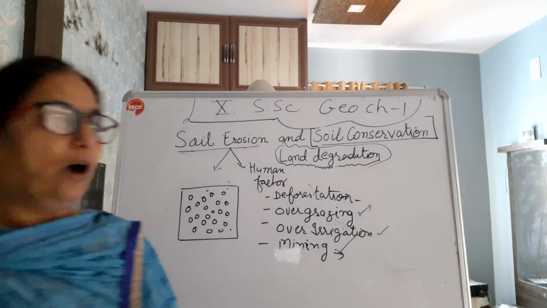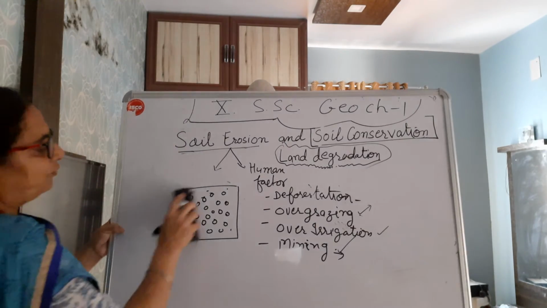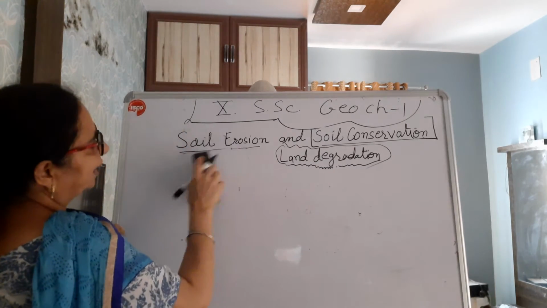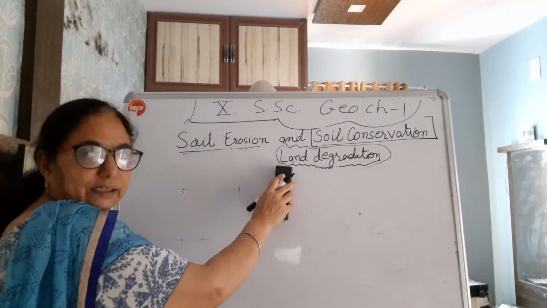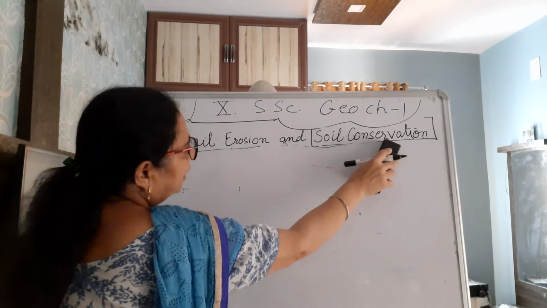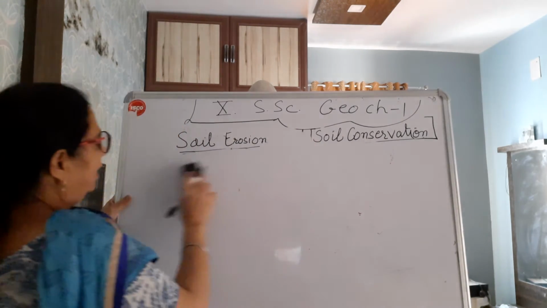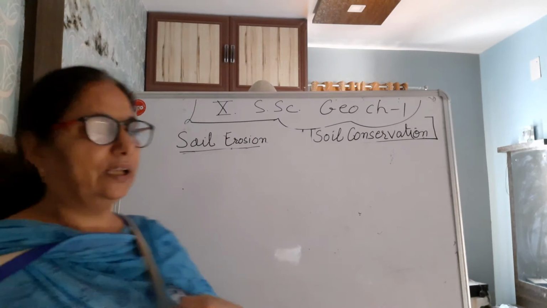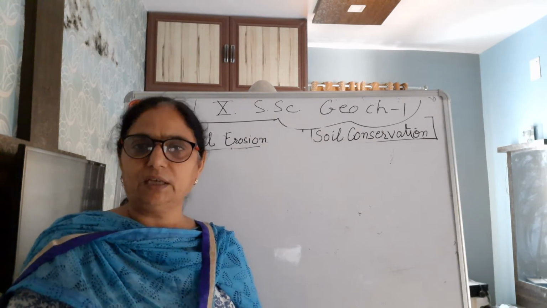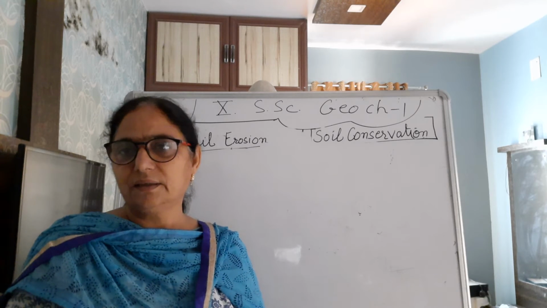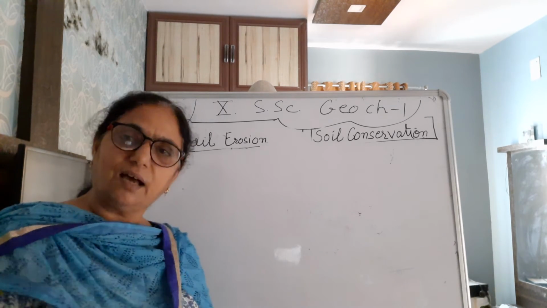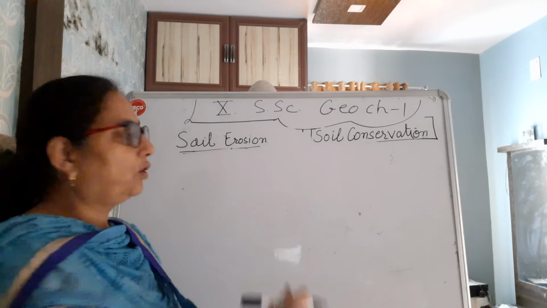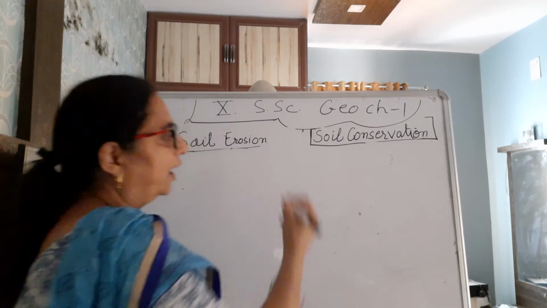In this way, now the question arises, how we can conserve our soil. We have studied about soil erosion that further leads to land degradation. Now it's our duty how soil can be conserved. It clearly means, like yesterday I mentioned one quotation by Mahatma Gandhi, right? The resources are sufficient for our need but not for greed. And here we are talking about conservation of the soil.